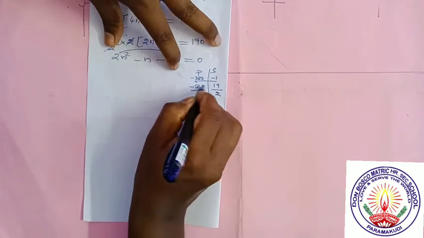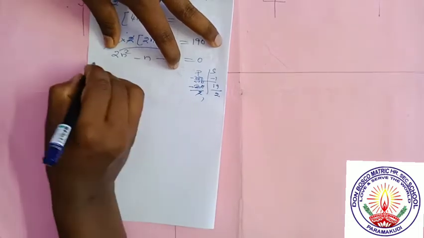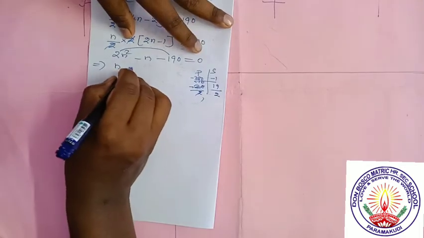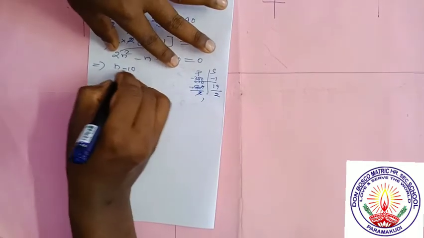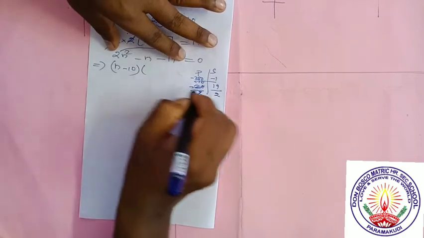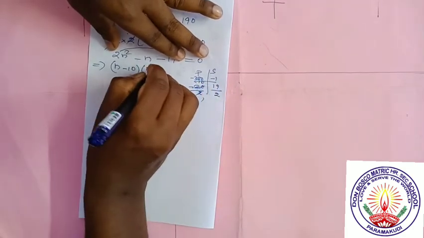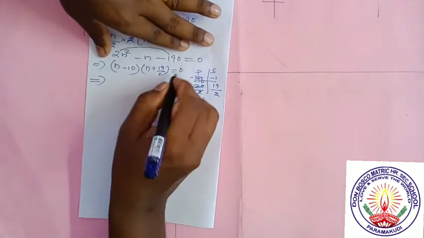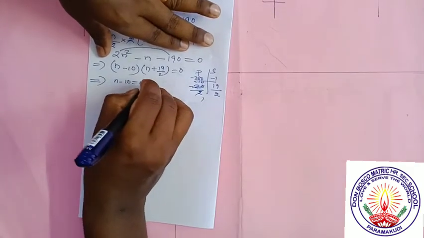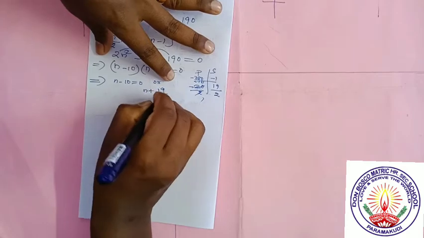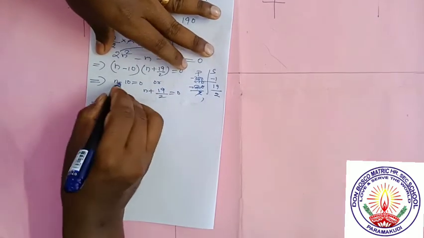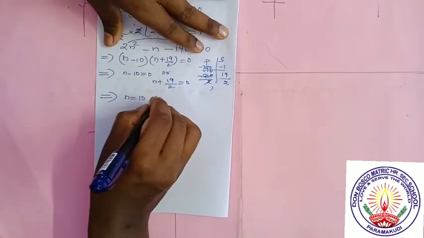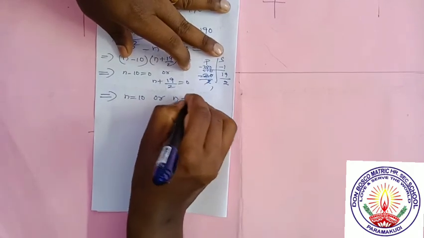Here we can cancel 1. This is 10, but here we cannot cancel. So the factor will be, since the variable is n, minus 10 over 1, n minus 10, into the second term n plus 19 by 2 equal to 0. Which implies two terms whose product is equal to 0: n minus 10 equal to 0 or n plus 19 by 2 equal to 0. So n is equal to 10 or n is equal to minus 19 by 2.